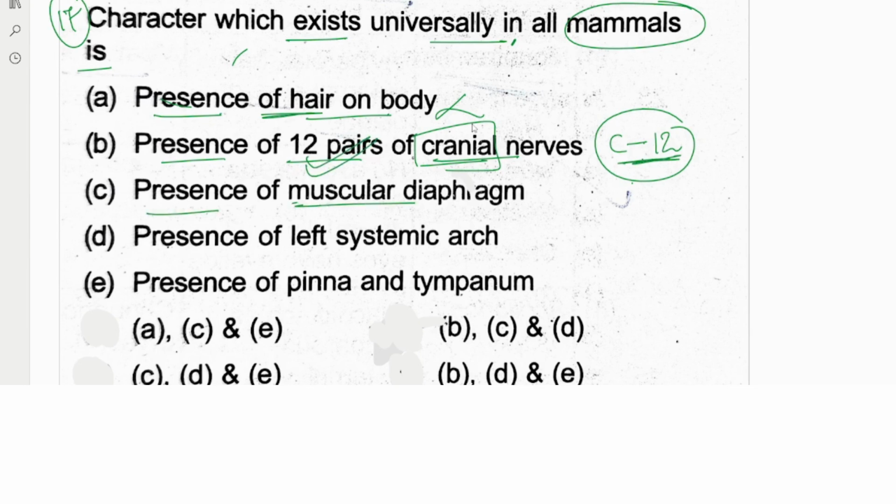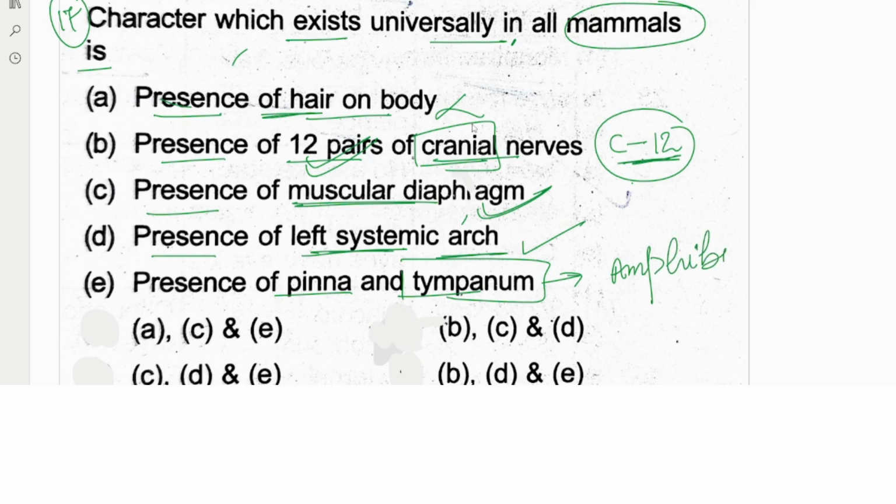Presence of the muscular diaphragm, absolutely correct. Presence of the left systemic arch, absolutely correct. The systemic arch would be there, only then would there be transfer for oxygenation and deoxygenation. And pinna and tympanum: pinna is present but tympanum is a characteristic of the amphibian, not of the mammals, so it is incorrect. So B, C, D should be there in the second option given. We'll go with the second option.